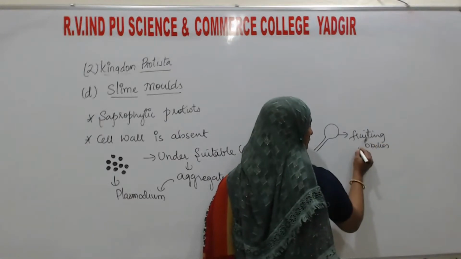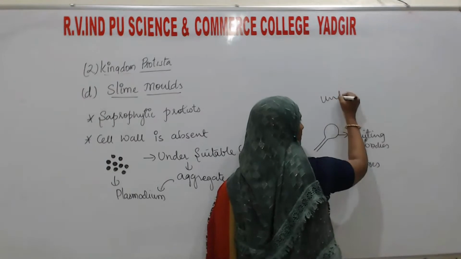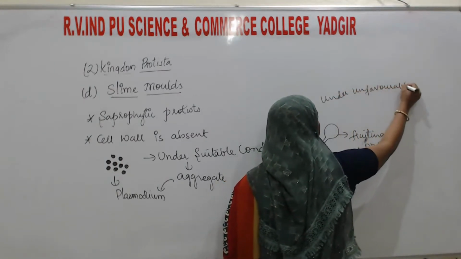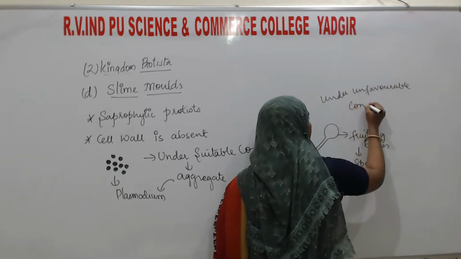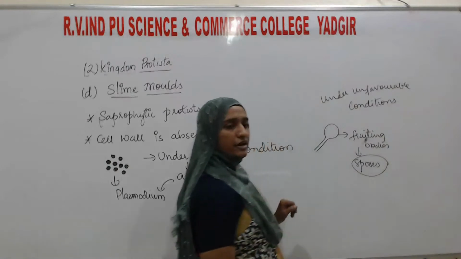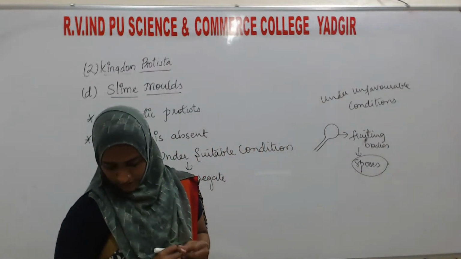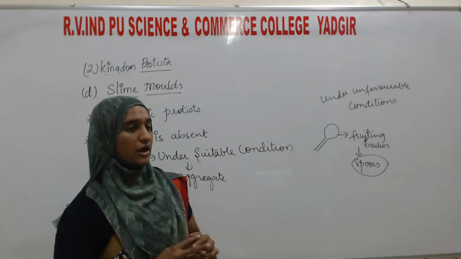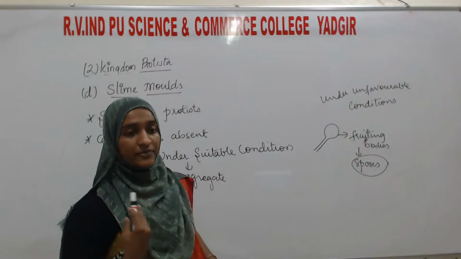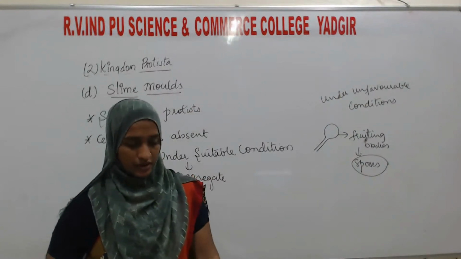These fruiting bodies will produce spores under unfavorable conditions, and these spores are responsible for reproduction under unfavorable conditions. So this is about the slime molds. In the next class, I will continue with the protozoans, then we will go to the kingdom Fungi. Okay, thank you.